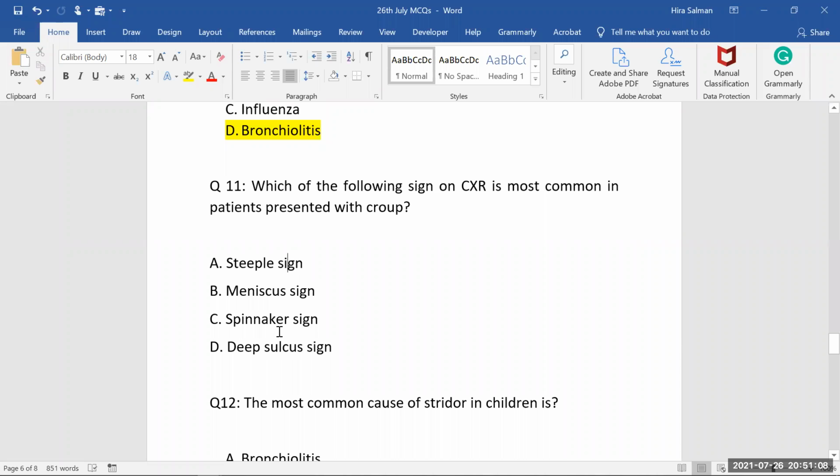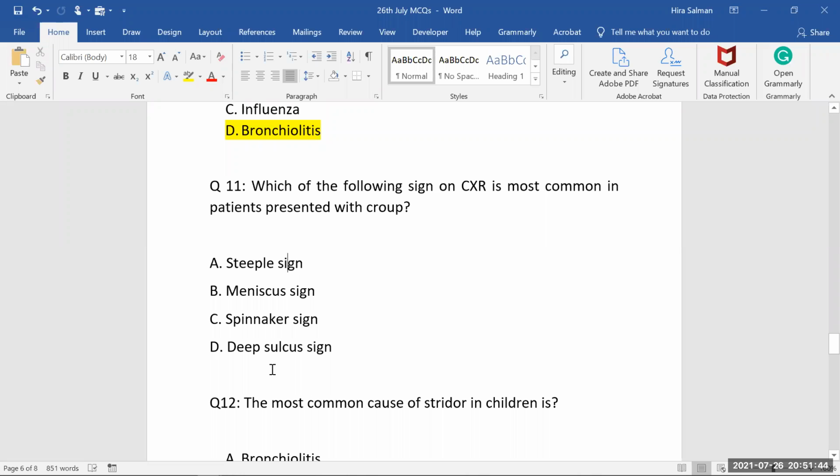Similarly, this spinnaker sign. Have you seen that spinnaker sailing boat? So what is happening here in this spinnaker sign? Actually, the thymus outline you can appreciate, in which there is air on one side of the lobe and on the other side of the lobe, and in between there's just a shape which is mimicking the shape of a spinnaker sailboat. We can say it's a spinnaker sign. So that is actually happening in the mediastinum. Whenever there is too much air inside the mediastinum, then only we can see this spinnaker sign.